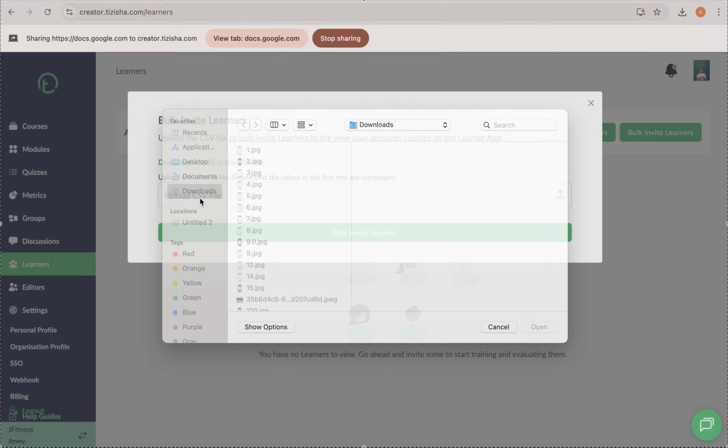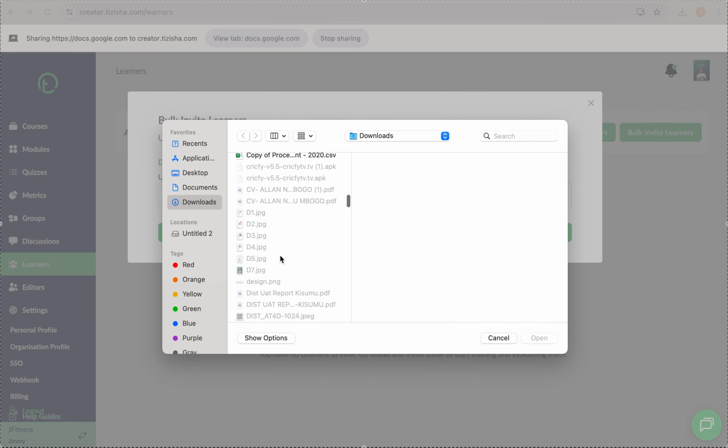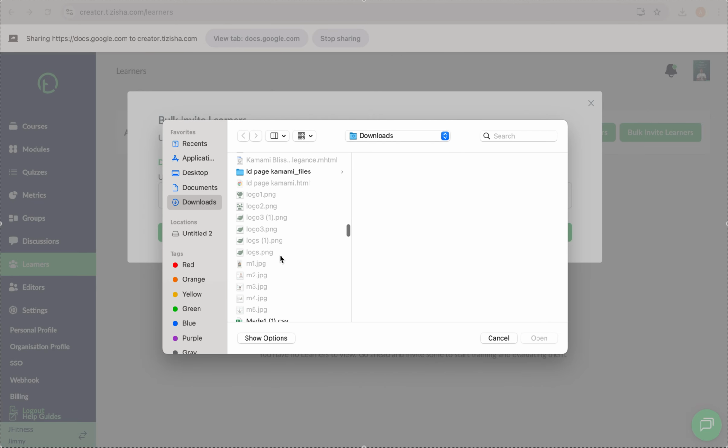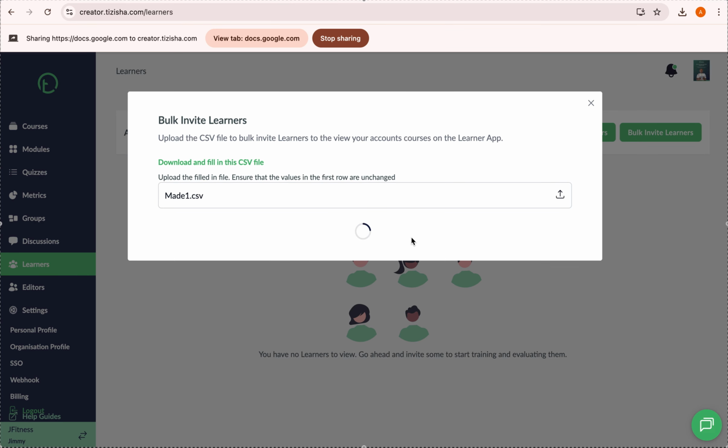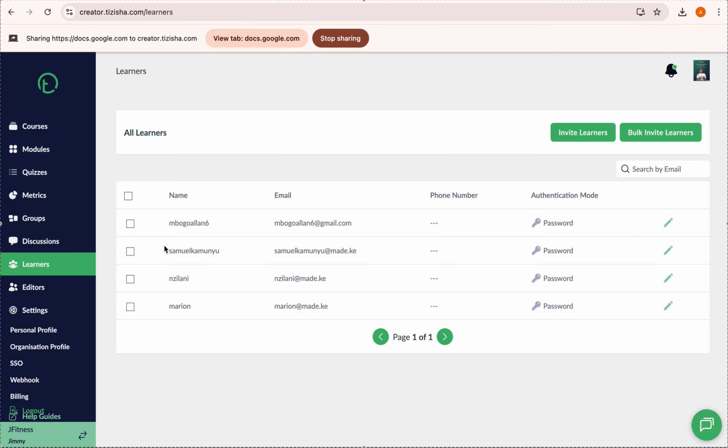So if I click on this, you can see now those four learners have been added to the platform. That's basically how it works. If it were 50, that would be the same experience. They would just be added in that format.